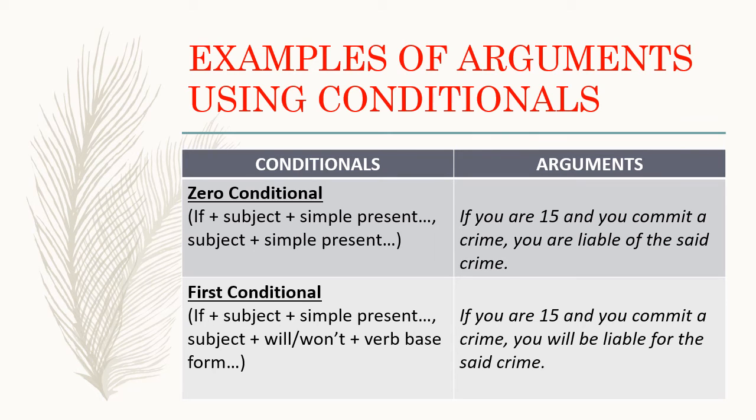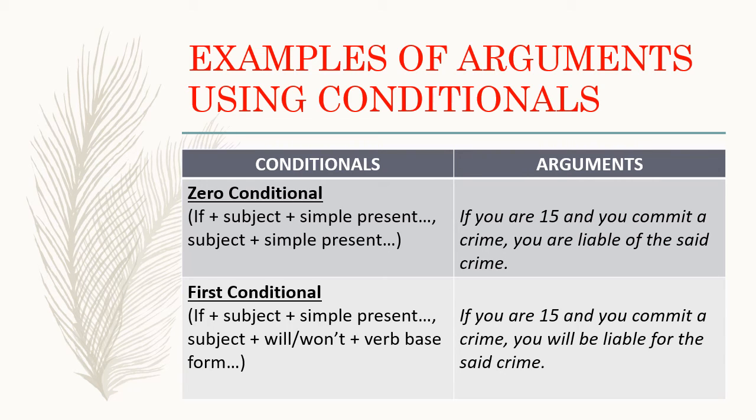So, ang argument nga example ng zero conditional there reads, if you are 15 and you commit a crime, you are liable of the said crime. Okay? Now, that is the argument made by the speaker. Nga nag-usar ang speaker sang zero conditional. Simply because the speaker wants to speak of a general truth. Kay di ba base sa ato natun-an, zero conditionals are used to talk about general truth or scientific truth. So, if you are 15 and you commit a crime, you are liable of the said crime.